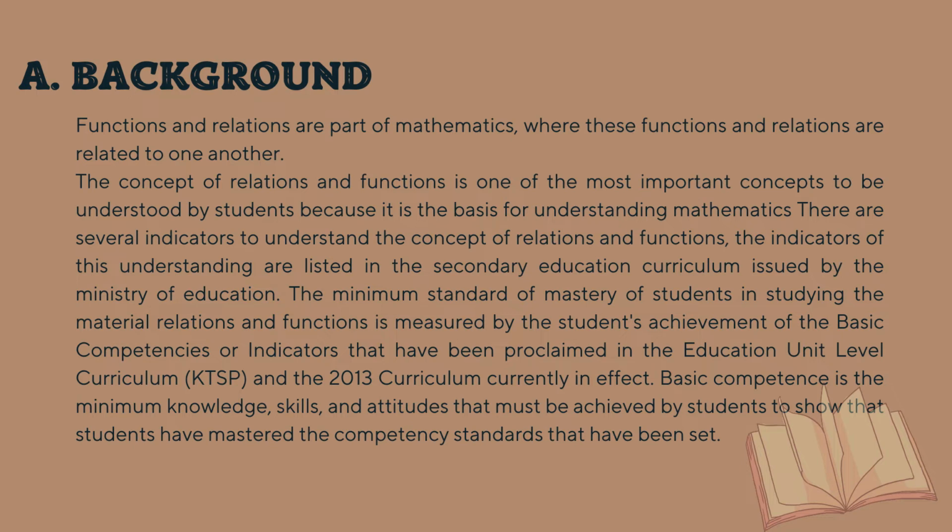Second, students can express a function with notation. Then, determining the value of the function: students can calculate the value of the function, and students can determine the form of a function if the value and data of the function are known.